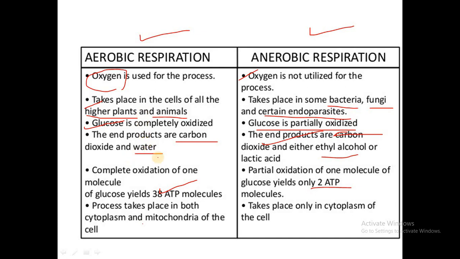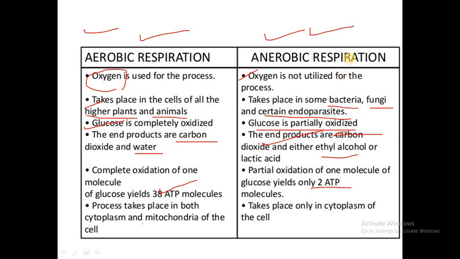Aerobic respiration is seen in higher plants and animals. Anaerobic respiration is seen in some bacteria, fungi, and endoparasites. When we talk about respiration, apart from the lower organisms, do we find anaerobic respiration elsewhere? Of course we find it. I am talking about anaerobic respiration, which we find in bacteria, fungi, and certain endoparasites.